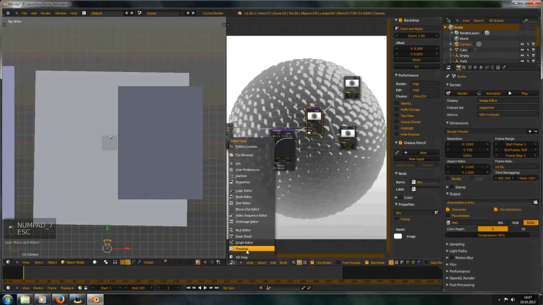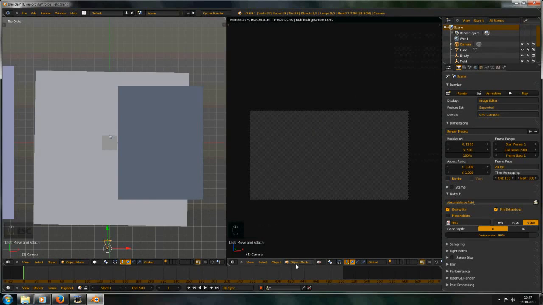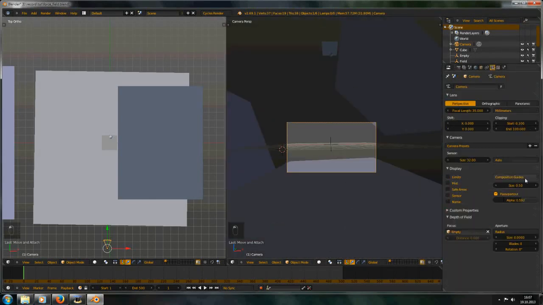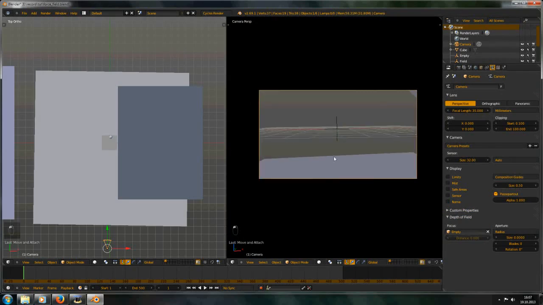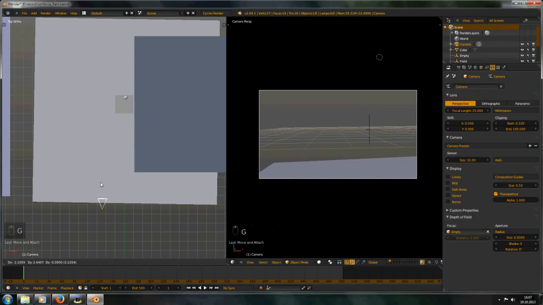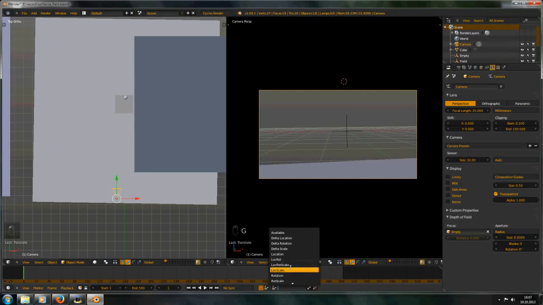First of all, let's set the 3D view here in this window, and just Alt A again up. Maybe start a little bit, you know. Auto keyframing, location, rotation.